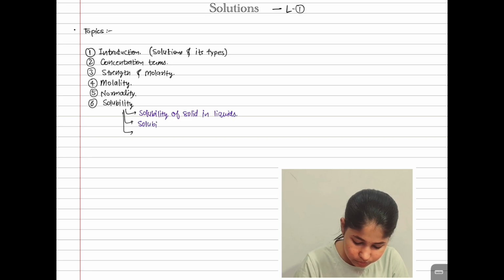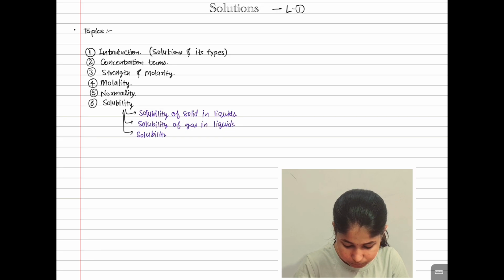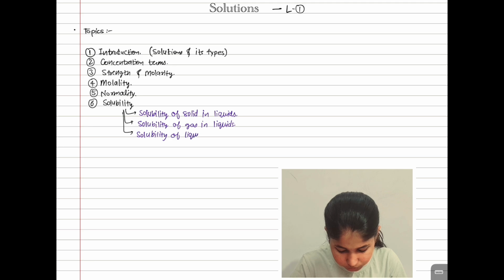Then solubility of gas in liquids. Third, solubility of liquid in liquid.